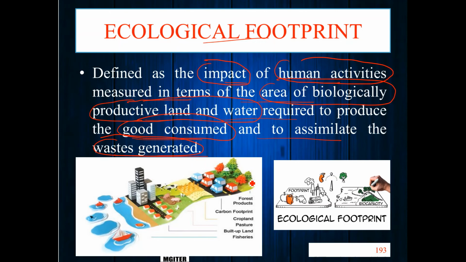Impact of human activity, any human activity which consumes the produce of land or water and generates waste, is called ecological footprint.